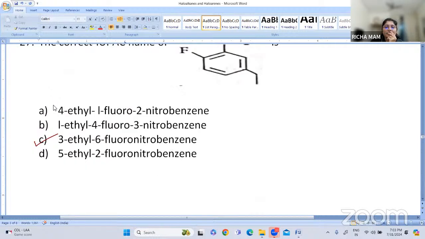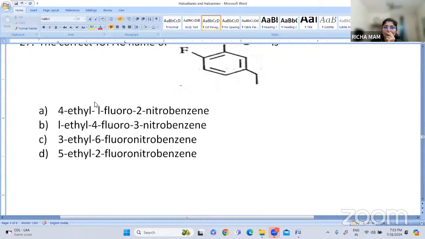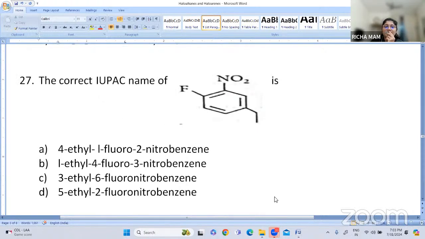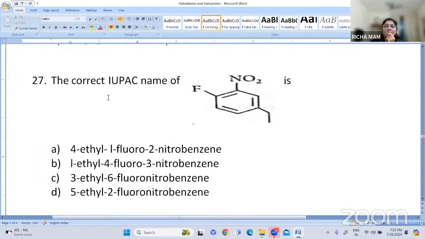Okay, now there is one compound. You have to tell the IUPAC name of this particular compound. So this is the compound. The correct IUPAC name of the compound is: A, 4-ethyl 1-fluoro 2-nitrobenzene. Then B, 1-ethyl 4-fluoro 3-nitrobenzene. C, 3-ethyl 6-fluoro-nitrobenzene, and D, 5-ethyl 2-fluoro-nitrobenzene.